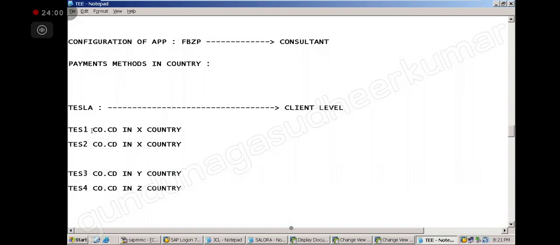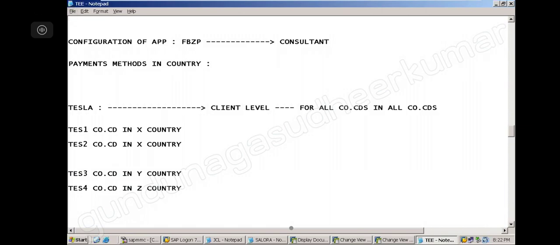Don't overthink. We have Bajaj Electronics, Bajaj Motors, Bajaj Financial Services, Bajaj Alliance. All of these are company codes, in the same country, of Bajaj. Okay, so now client level means what? If I define at this level, it will be applicable for all company codes, all countries. So it will apply for how many company codes? 4, sir. Correct. That's the answer.